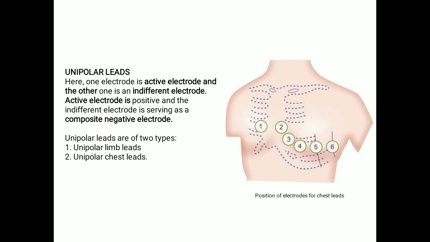Where are V1, V2 and these other leads placed? V1 is placed over the fourth intercostal space near the right sternal margin, whereas V2 is placed on the fourth intercostal space near the left sternal margin. V3 is placed in between V2 and V4. V4 is placed over the left fifth intercostal space in the mid clavicular line. V5 is placed over the left fifth intercostal space on the anterior axillary line. V6 is placed over the left fifth intercostal space on the mid axillary line.